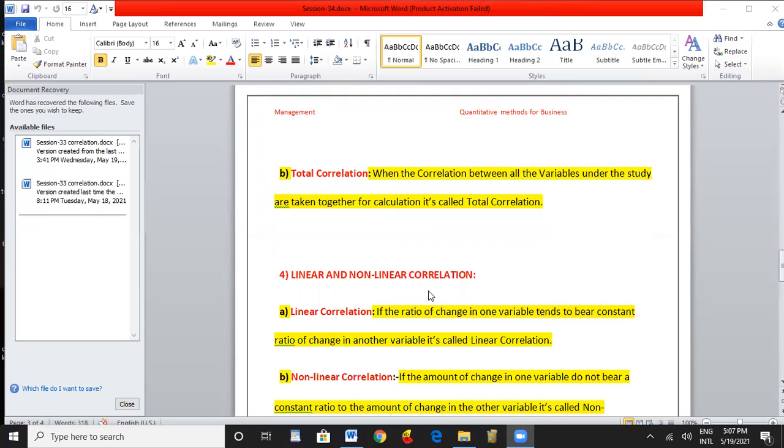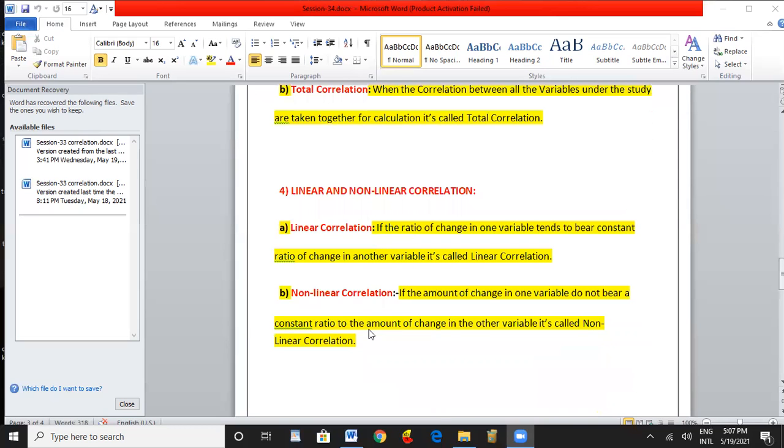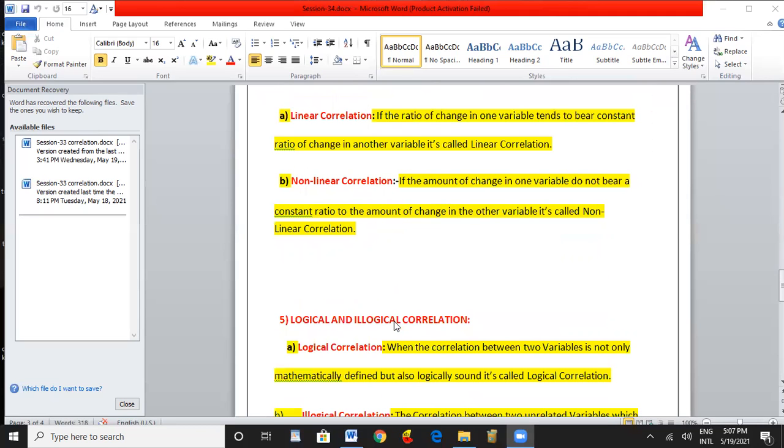Linear and non-linear correlation. If the changing ratio of one is the same as the other, it is called linear correlation. If the change ratio of one is entirely different from the other, we call it non-linear correlation.